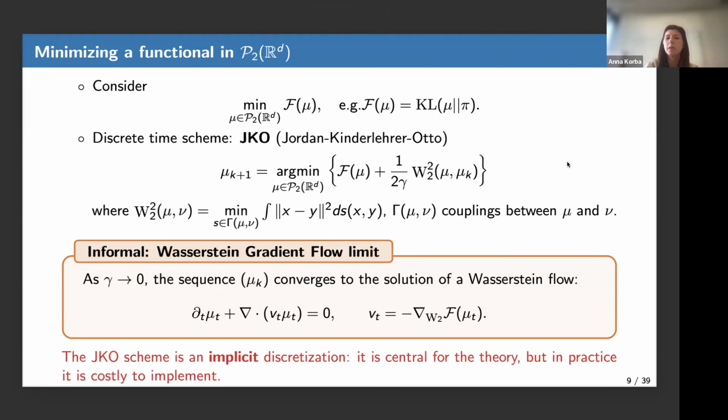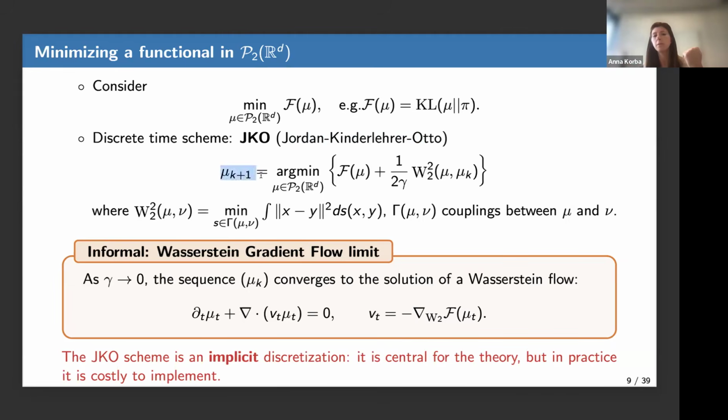When you want to minimize what is called a functional on the space of probability distributions, you can replicate these ideas. Let's say we want to minimize f of mu over the set of probability distributions with bounded second moment. Typically, when we do variational inference, we were considering the Kullback-Leibler divergence between mu and pi. Then, to design a discrete time sequence of probability distributions minimizing this functional, I can consider the JKO scheme, from the names of Jordan, Kinderlehrer, and Otto, and replicate the proximal point algorithm that I had just before.